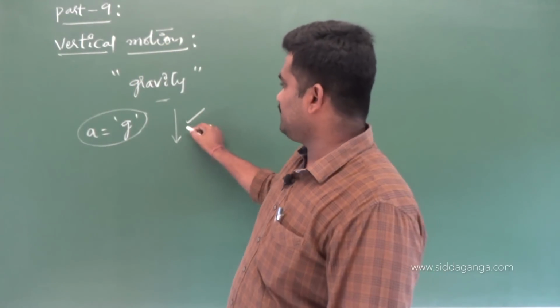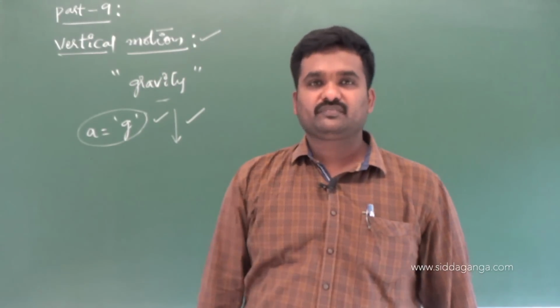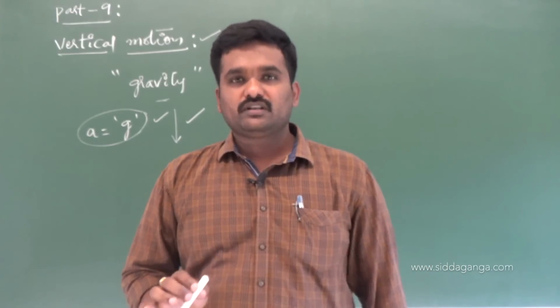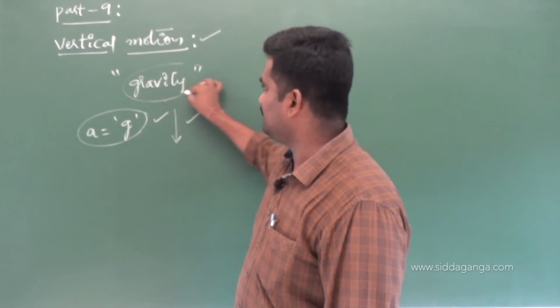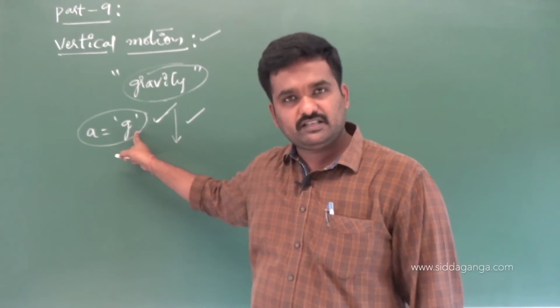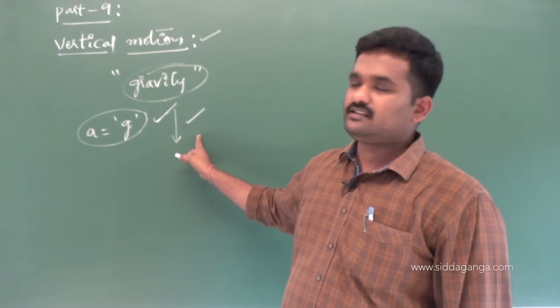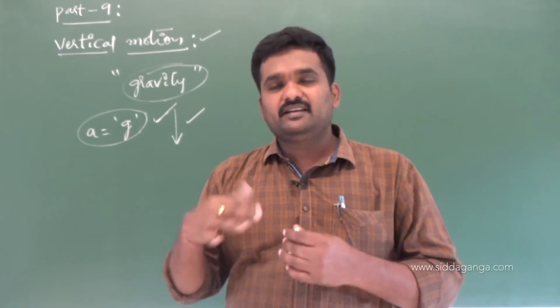Okay, so this is one point you have to remember when we start the discussion of vertical motion. If a body is said to be in vertical motion, throughout it is going to be acted upon by the force of gravity, for which the acceleration of the body throughout the motion will be equal to g, and it will be in which direction? Downward direction. It is always directed downward. That means accelerate means what?